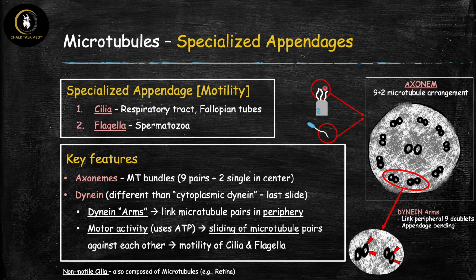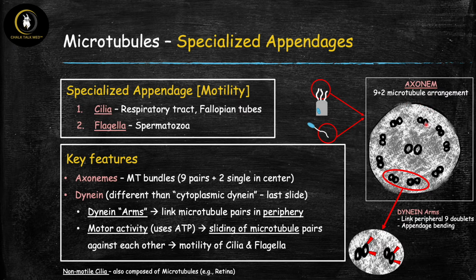Okay, so now let's zoom into our cilia and our flagella here, and once we do that, we can actually identify some important structures and some important features. So the first thing is what's called an axoneme, and this is basically just the organization of microtubules. So when we look inside of here, we're going to see that these structures are made up of a whole arrangement of microtubules that are all bunched up together, and each of these arrangements is called an axoneme, and this axoneme is basically just a bundle of microtubules that's organized in this 9+2 arrangement.